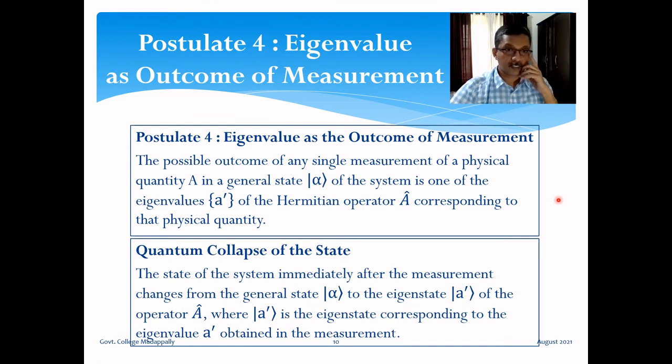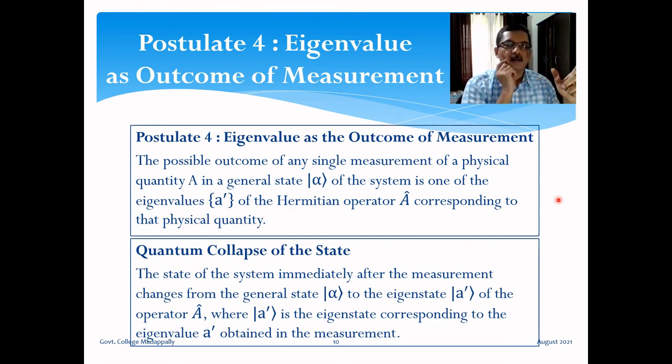And there is this idea, quantum collapse of the state. The state of the system immediately after the measurement of the physical quantity changes from the general state ket alpha to the eigenstate ket A prime of the operator A, where ket A prime is the eigenstate corresponding to the eigenvalue A prime obtained in the measurement. So suppose in the measurement you get the eigenvalue A prime.